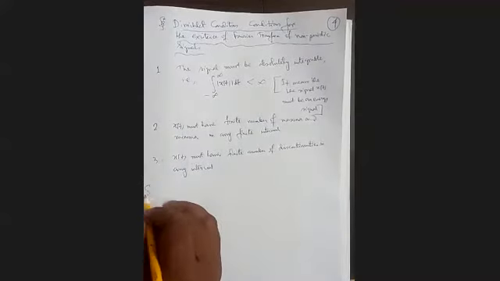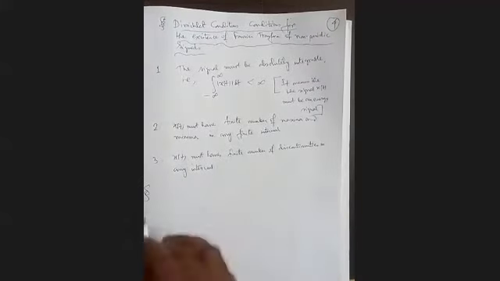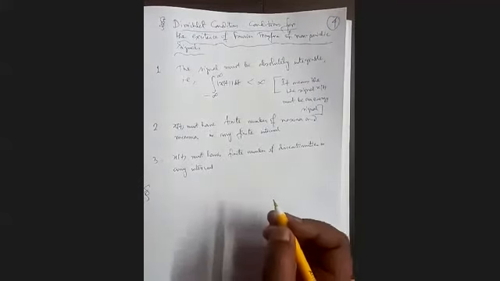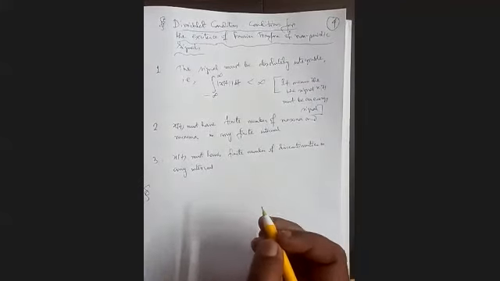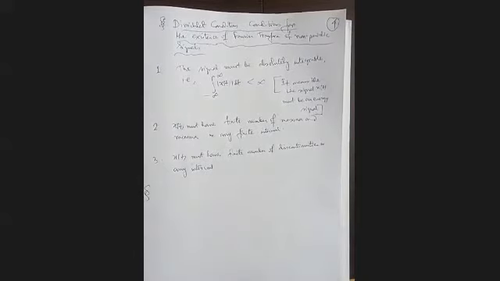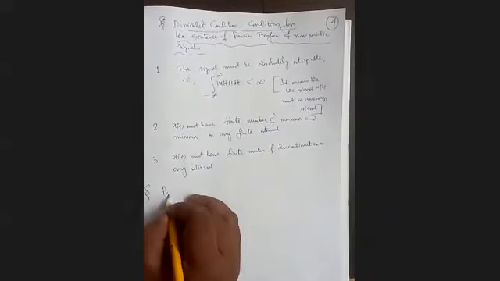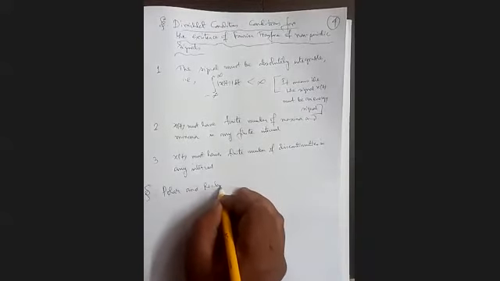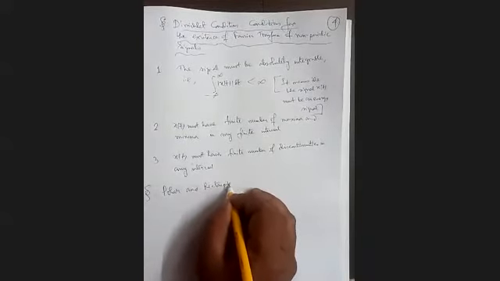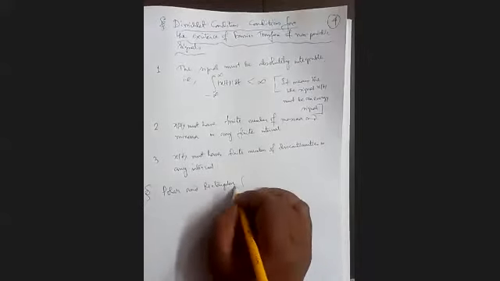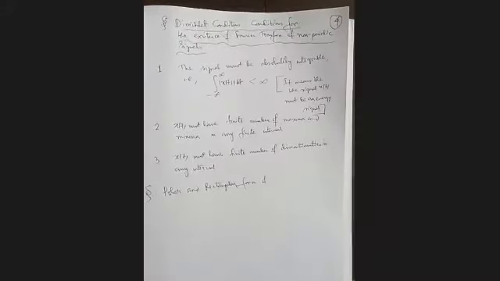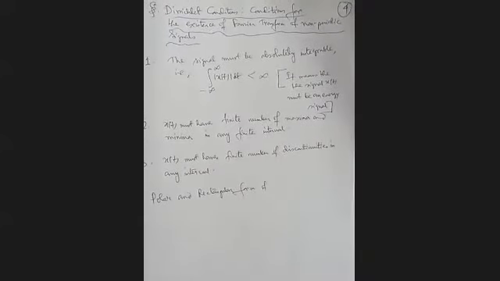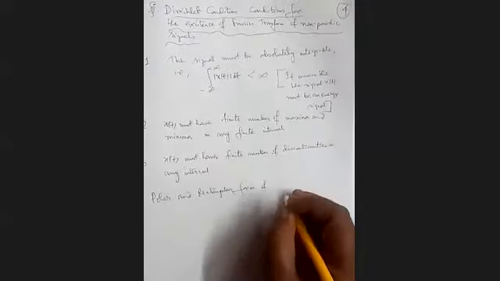Next, we want to concentrate on the Fourier transform itself, step by step. Next is the polar and rectangular form, that is the Cartesian form, of the Fourier transform.